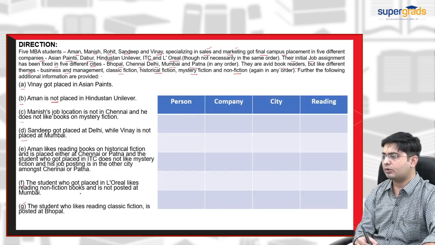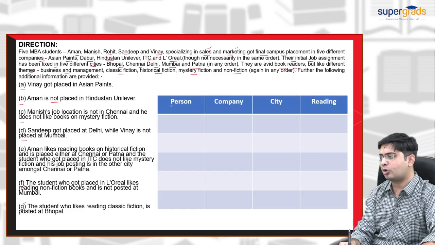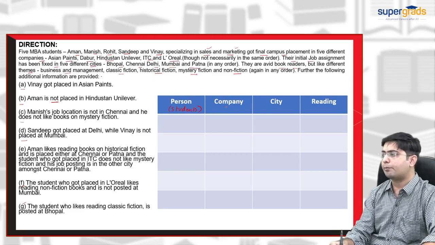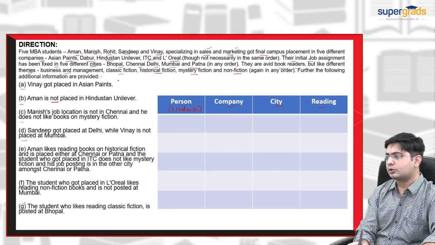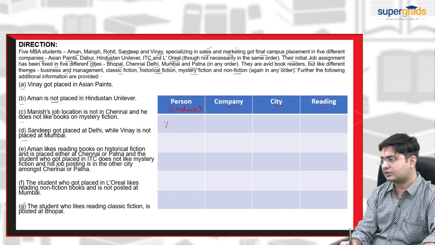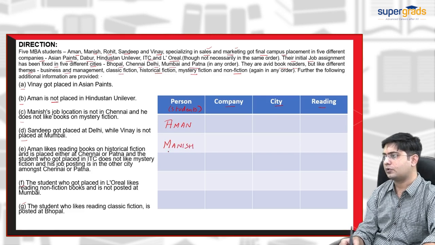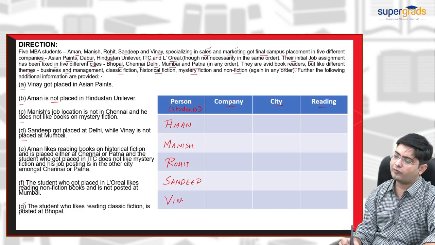I have made the table based on the four variables, that is, person or students, company, city, and reading. Let us focus on the students. There are five students: Aman, Manish, Rohit, Sandeep, and Vinay.